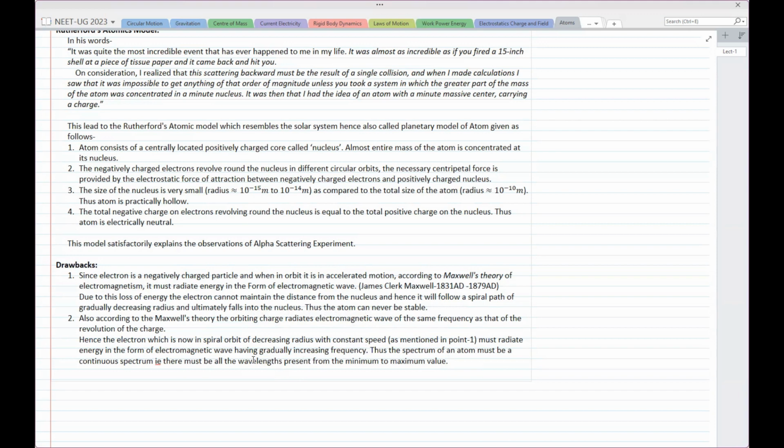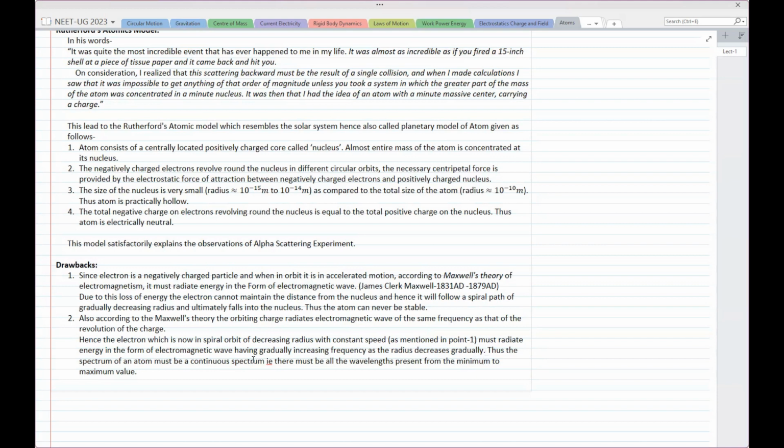Okay, so the frequency goes on increasing because it takes less time to complete that circle as the radius decreases gradually. So fine, thus the spectrum of an atom must be continuous spectrum.